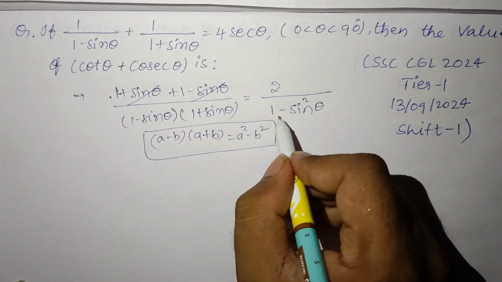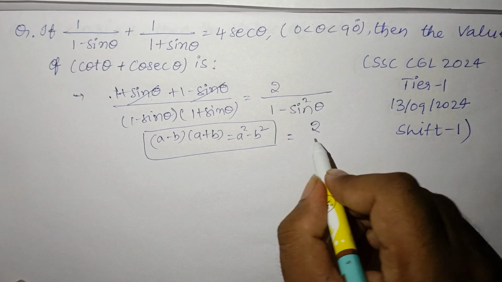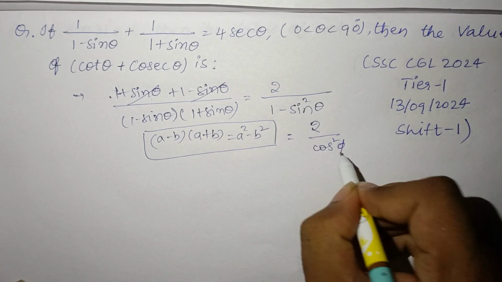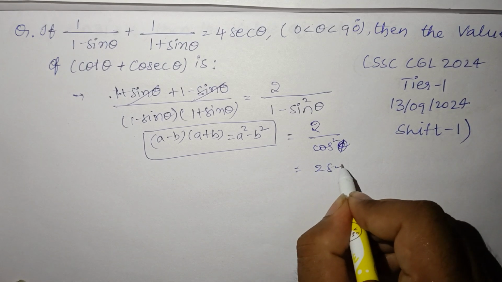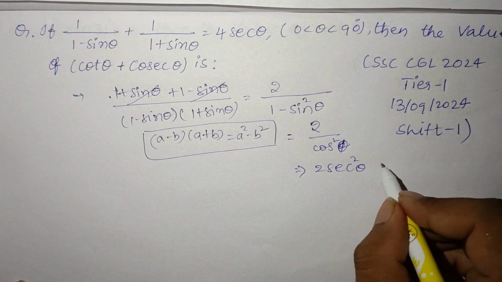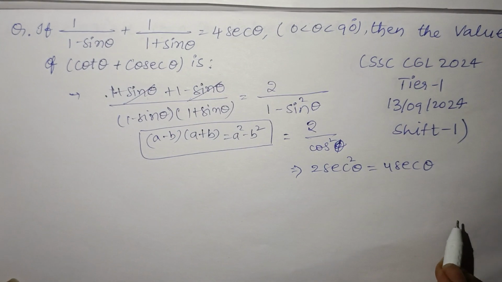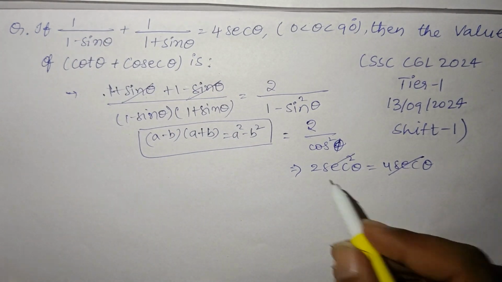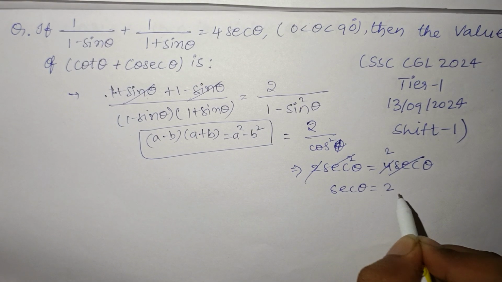So 1 minus sin square theta is cos square theta, and we get 2 by cos square theta, which is 2 sec square theta, and this is equal to 4 sec theta as given here. So sec theta gets cancelled, 2 ones, 2 twos. Sec theta is equal to 2.